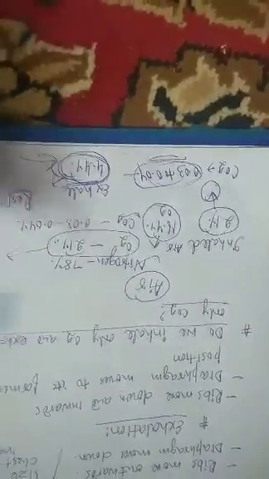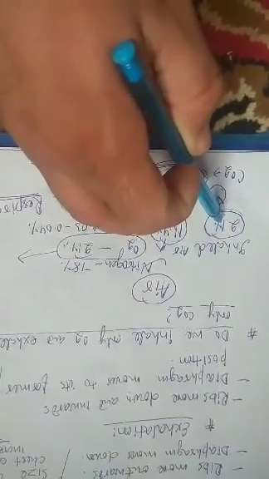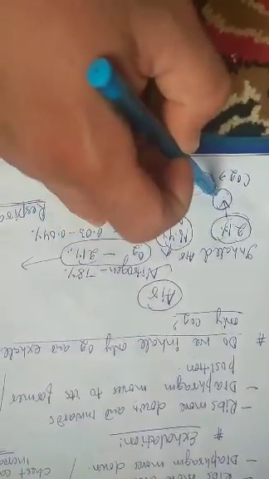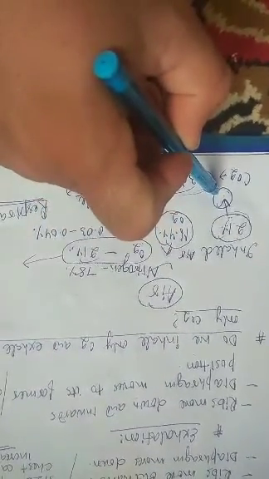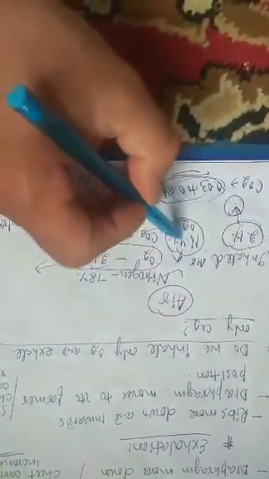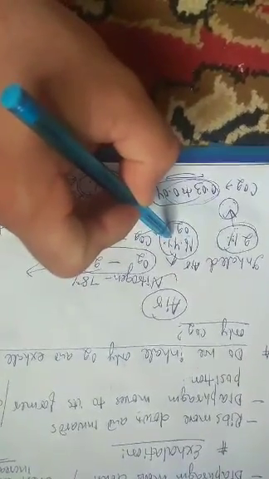For example, when we inhale, oxygen is 21%. Some portion of it is used by the body, and the portion which is not used is exhaled out. The exhaled oxygen is about 16.4%.